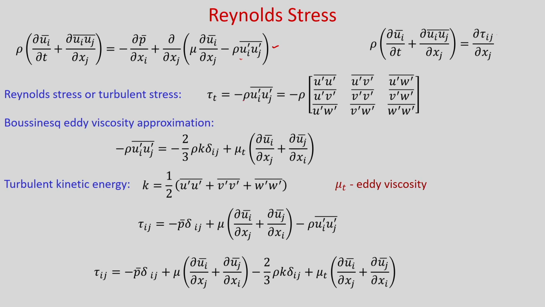So, we can write τt = −ρ (ui'uj')‾, which is equal to minus ρ times the matrix: (u'²)‾, (u'v')‾, (u'w')‾; (u'v')‾, (v'²)‾, (v'w')‾; (u'w')‾, (v'w')‾, (w'²)‾. So, this is the Reynolds stress tensor, okay.